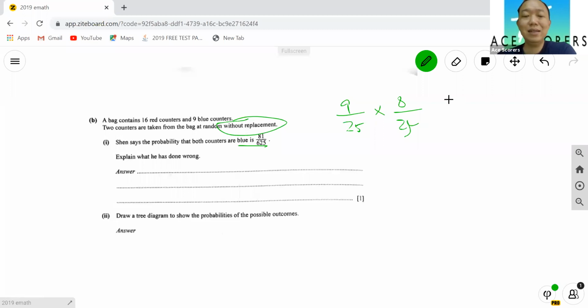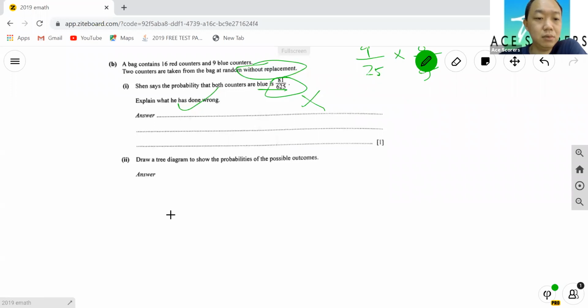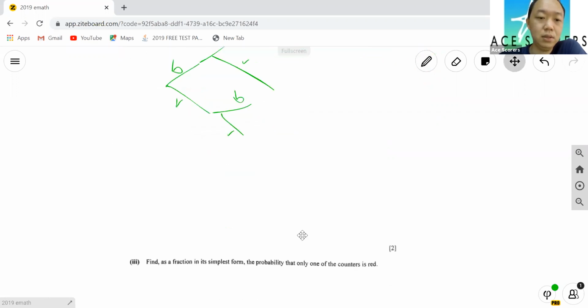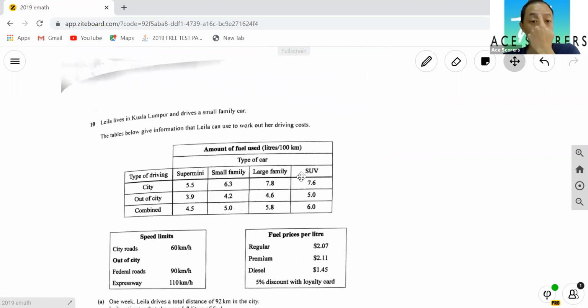So the first probability is 9 over 25, second one is 8 over 25, which you multiply together, you'll never get this, okay? So it's wrong. Draw probability, possible outcome, 1, 2, 1, 2. So blue, red. Fill in all the probability. Yeah, it's okay. Right, so go on.